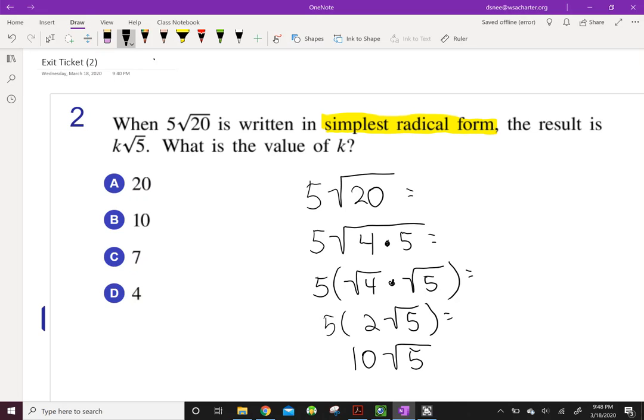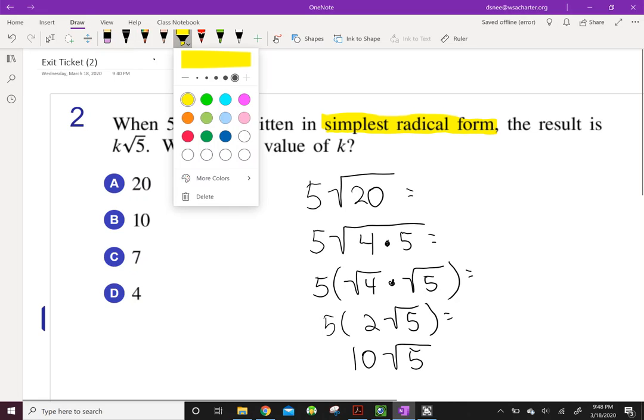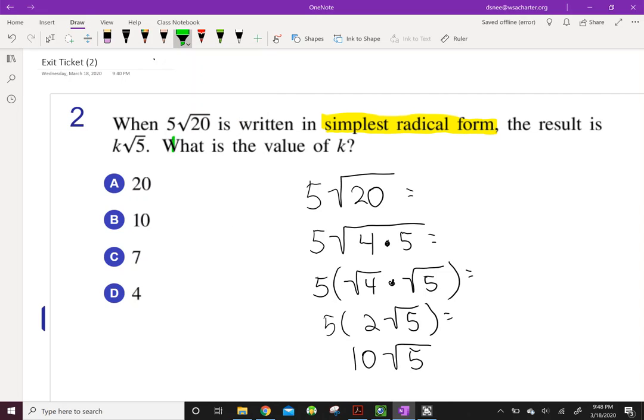And I'm looking for the value of k. What is the value of k? And k is right here. So what's the value of k? Well, that's 10. It's this one right here.